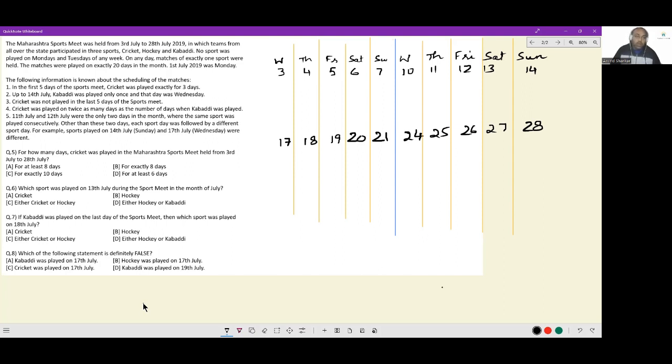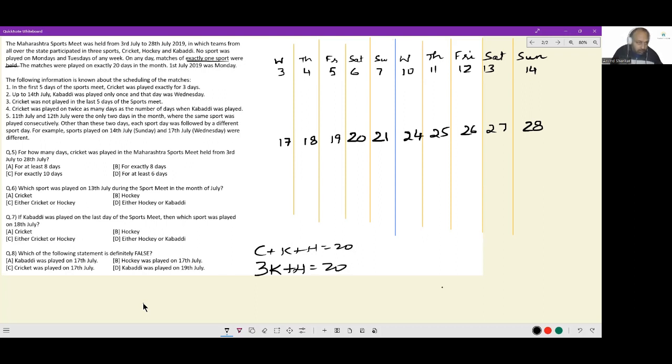Cricket was not played in the last 5 days of the sports meet. So 24 to 28, no cricket. Cricket was played on twice as many days as the number of days on which kabaddi was played. Now this is interesting. We know that on every day exactly one sport happened. So if I say cricket plus kabaddi plus hockey is equal to 20, and I know cricket is happening on exactly twice the number of days of kabaddi, altogether I will get 3k plus h is equal to 20.